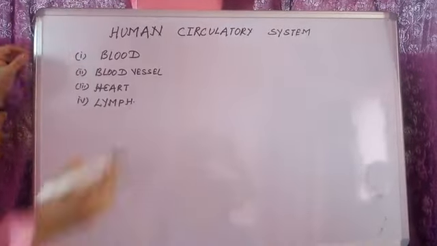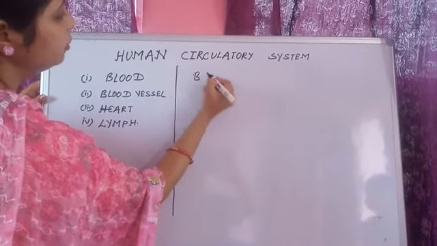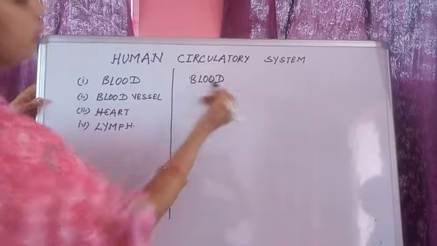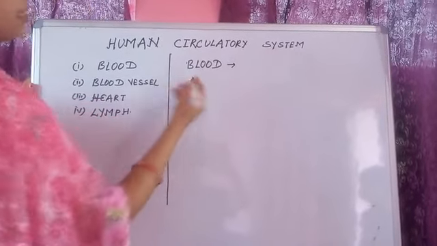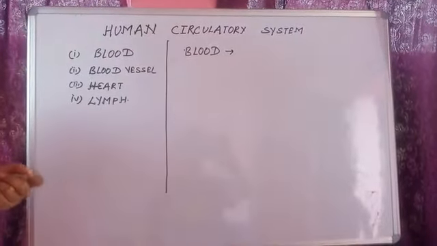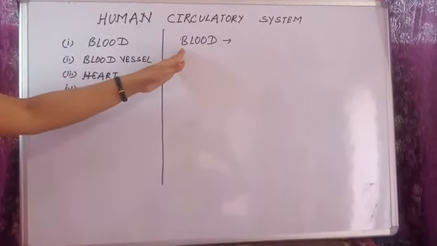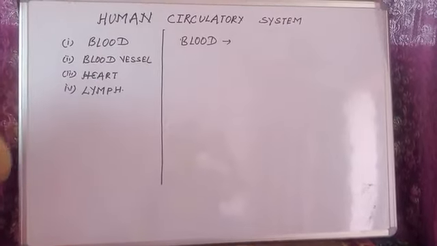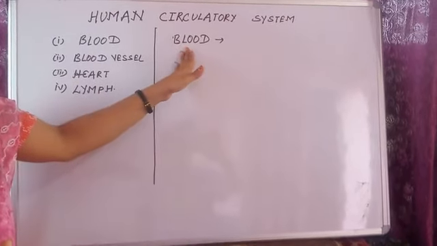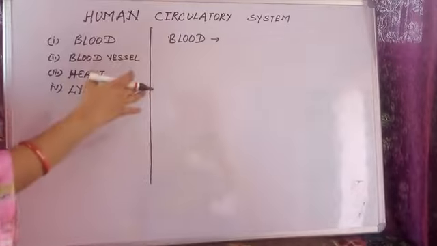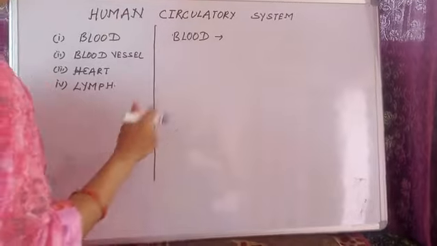So we'll start from blood. What is blood? A membranous fluid which continuously circulates in our body. Actually, blood has too many works. Our body gives blood too many works to do. Like it has to carry all the substances which are necessary for our body to the accurate places, and circulate throughout the body. It has to carry the waste and transfer it to the kidney. So blood has too many works.